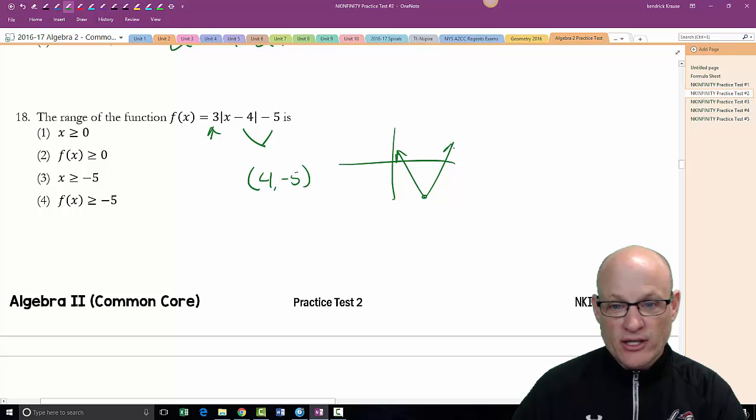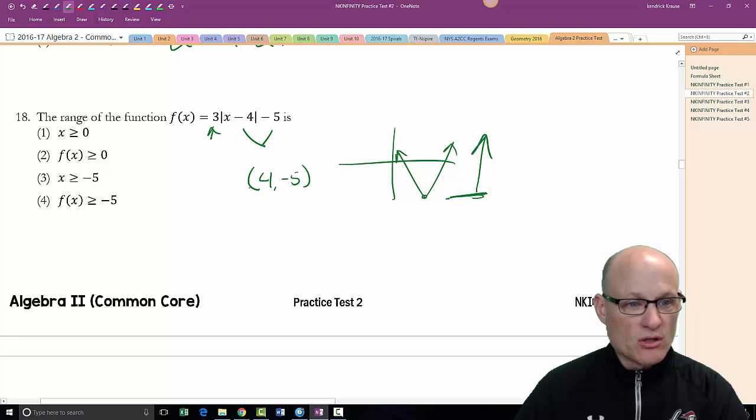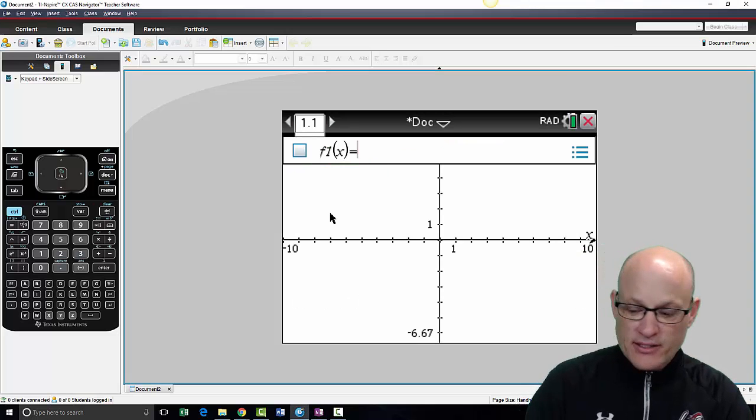So my range is from -5 to infinity. And again, range is y values, so we don't want to pick these. And so 4 is my answer. But I can also do this graphically.